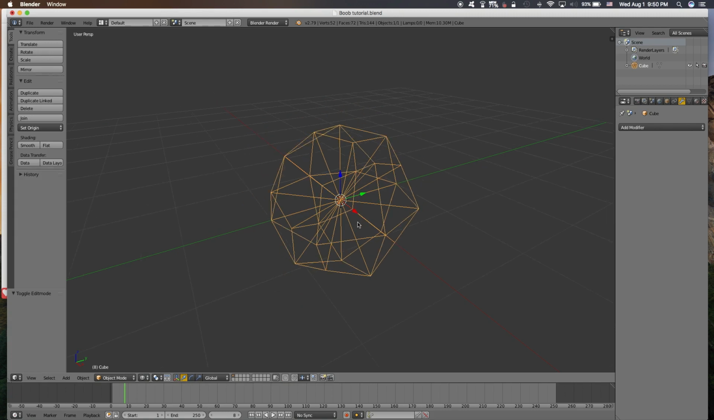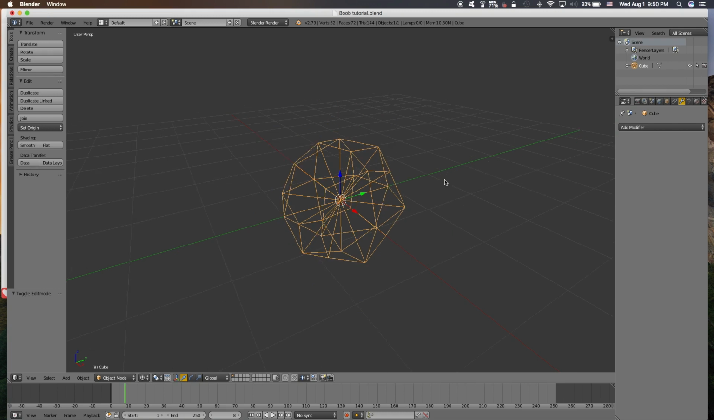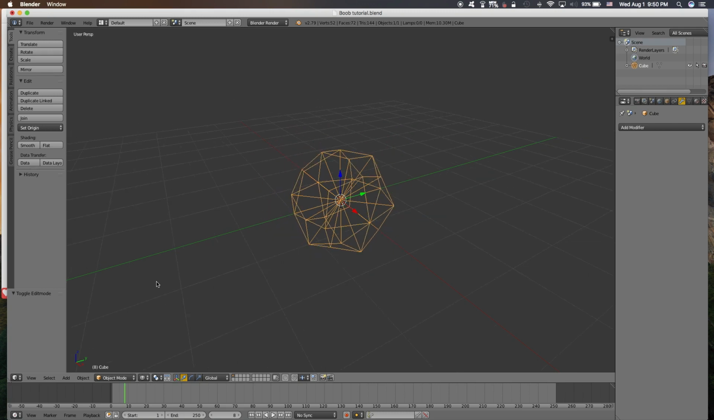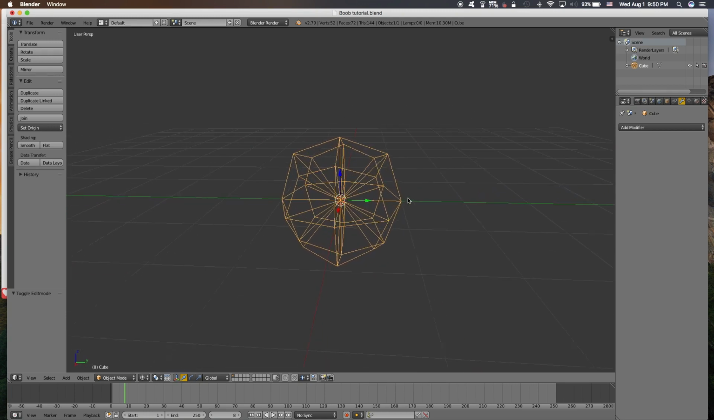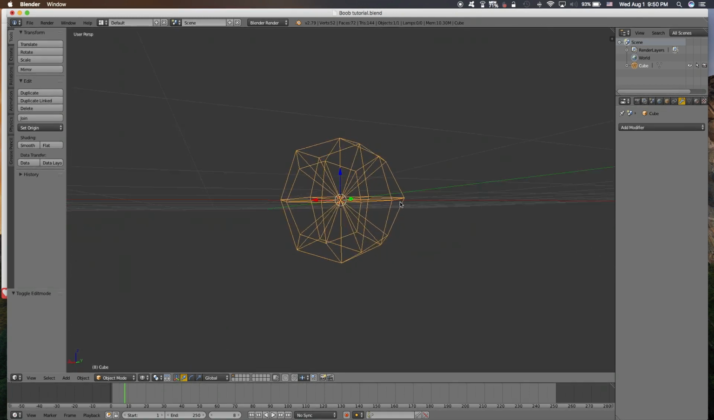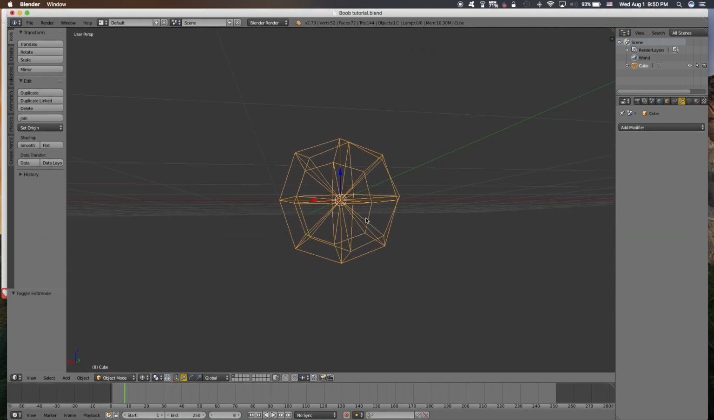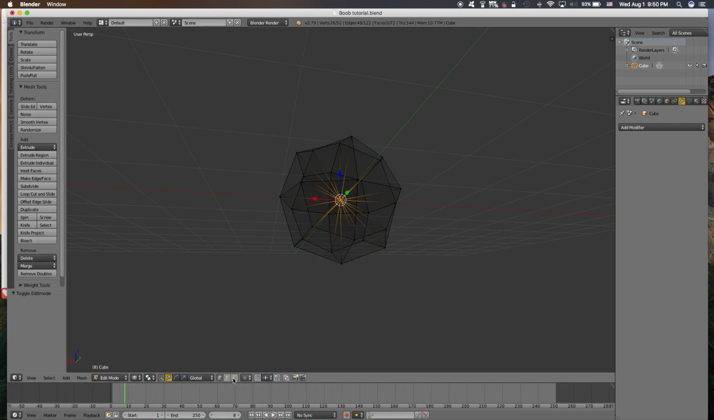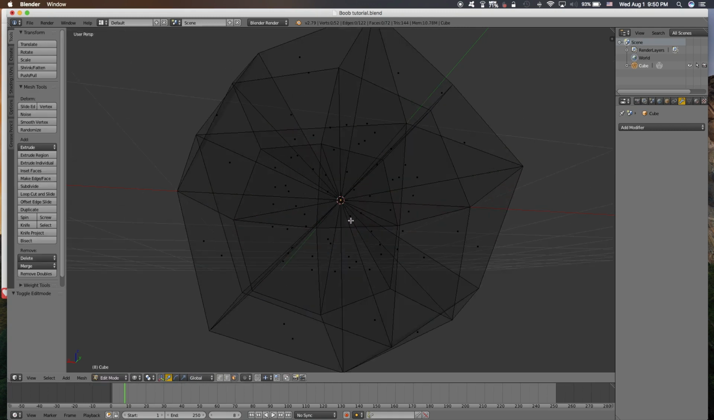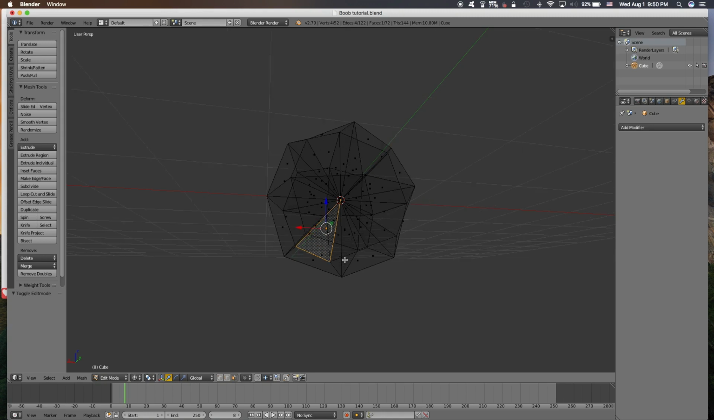Okay, so after this is the front, and then this is the back. From the back side, we choose the real boob area by the face. In edit mode, face,